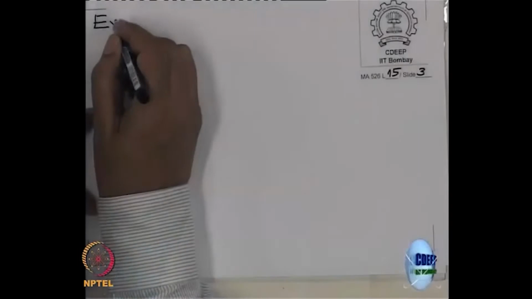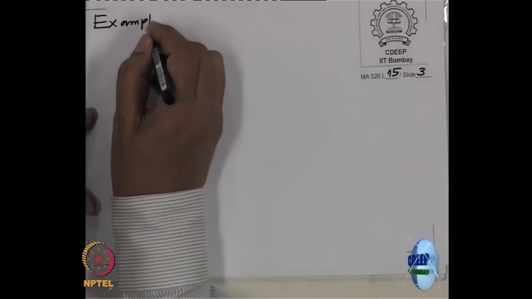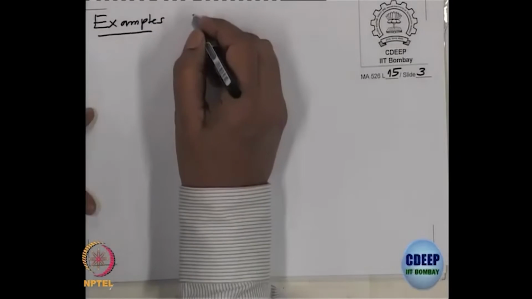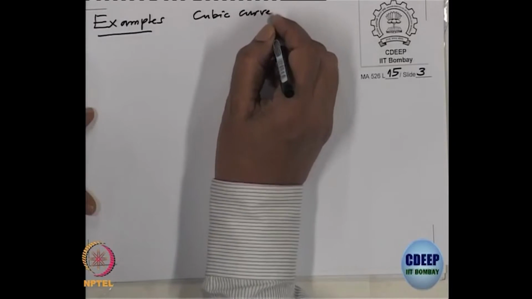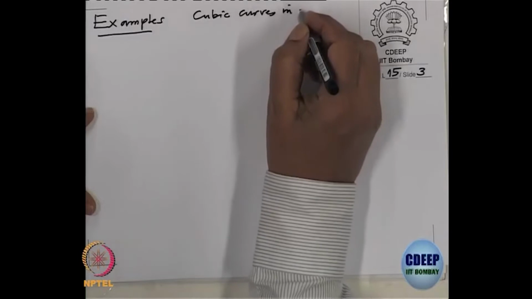For example, if you try to draw a graph of some curves, let us say cubic curves, these are examples that give us some idea. So, these cubic curves in the plane.